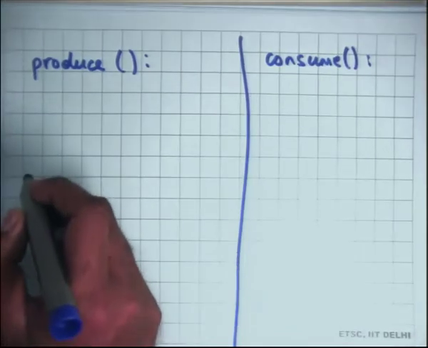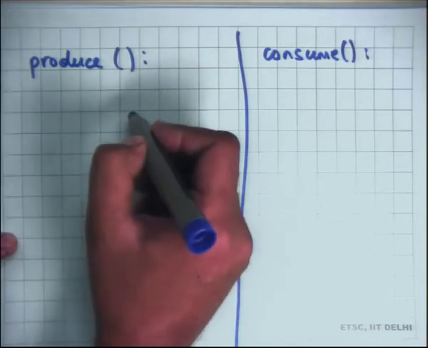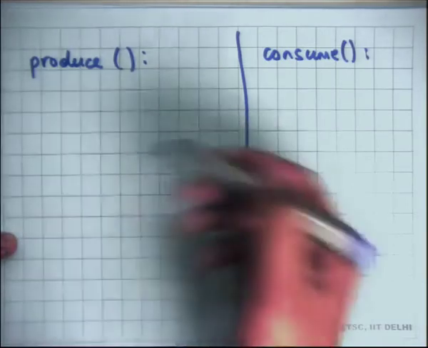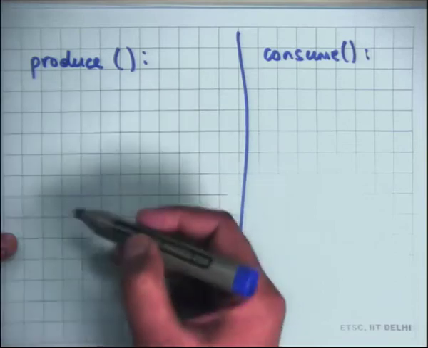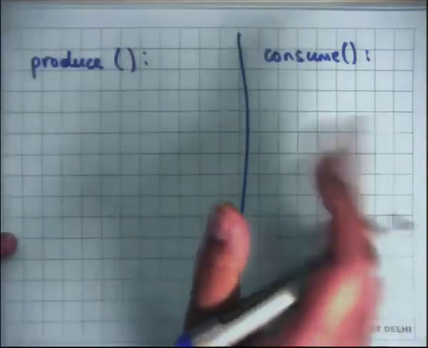So recall that in the previous case, I acquired a mutex, then I checked for a condition inside a while loop, and then I waited, and when I came out of the loop, I consumed, etc. But when I use semaphores, I don't have to do any of that.